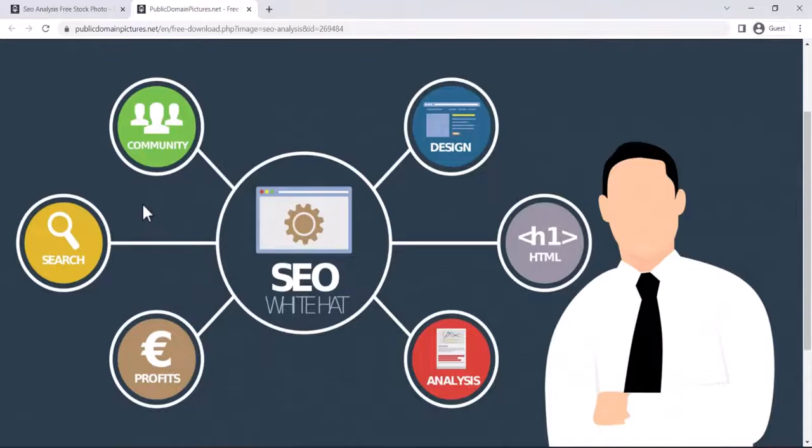So that's it about publicdomainpictures.net. You won't get any videos or anything other than this. So you can check this site out as well.